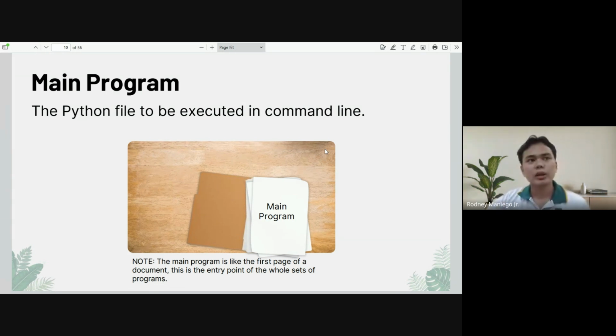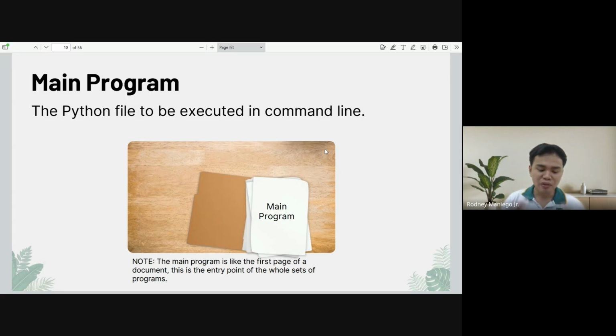If you can remember, if we have the main function, we can also have the main program. Basically, the main program is the entry point. It's the very first program that you'll be running, and Python will just call whatever modules you have used to extend your program. It is the Python file that will be executed in the command line. So basically, any program that you run manually is called the main program.